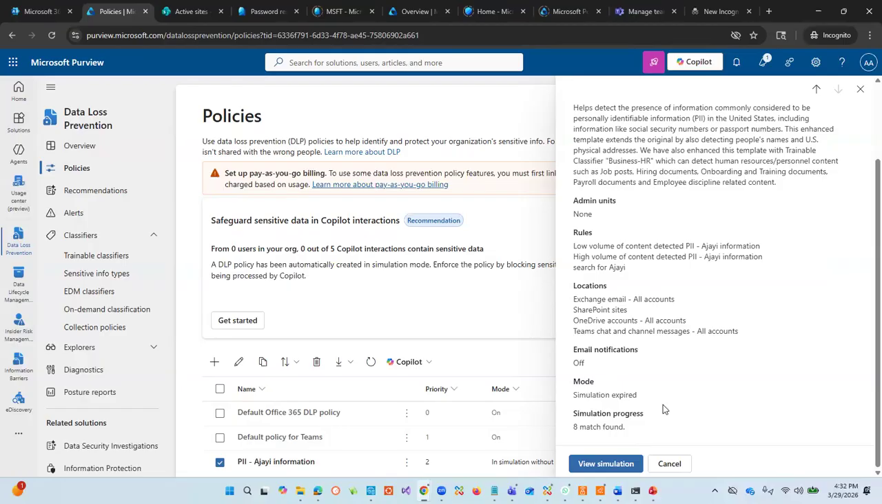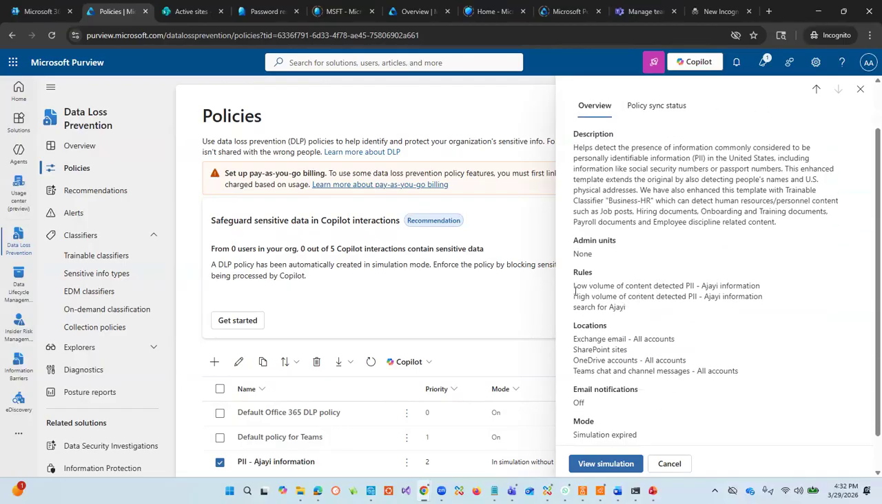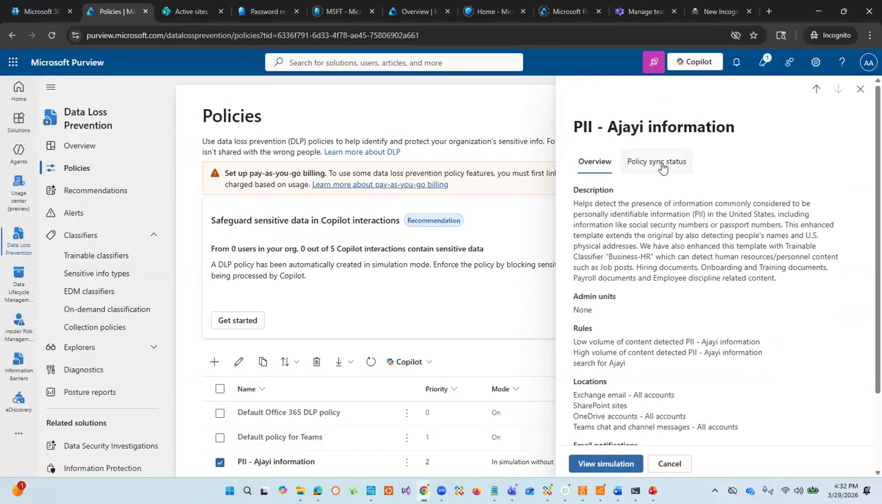Simulation period, okay, they have done the simulation, and then the rules, and it picks up low volumes of content on PII. So you see, it picks this classifier as a rule, it picks this other classifier as a rule, and then the policy status. The description helps to determine that it is configured for PII, including information security purposes. All that is coming up from this classifier are social security numbers, passport numbers, and all that. So if anybody is trying to do that, this classifier will pick it up from there. And that's how we create that.